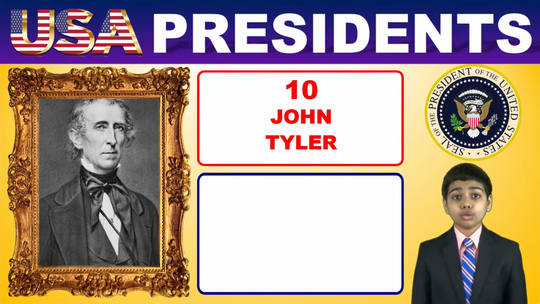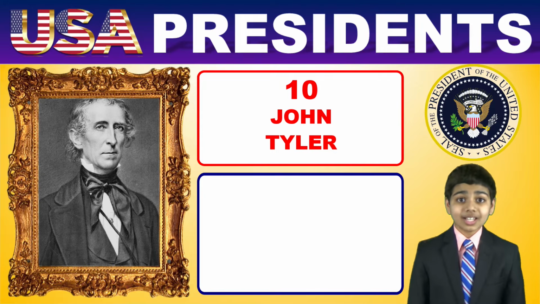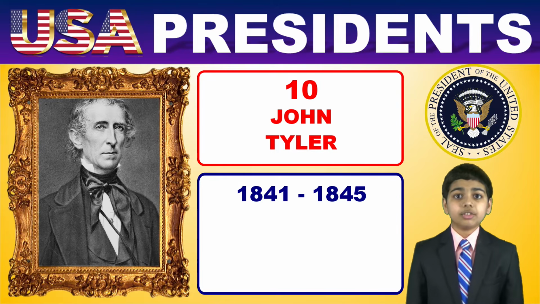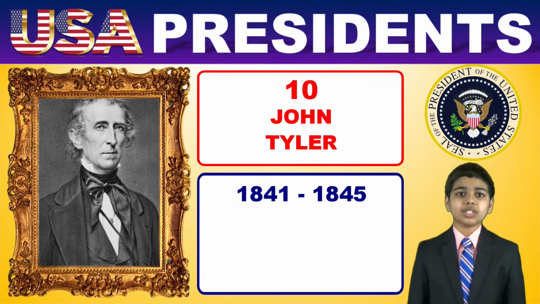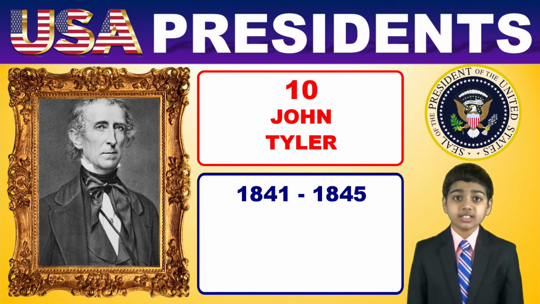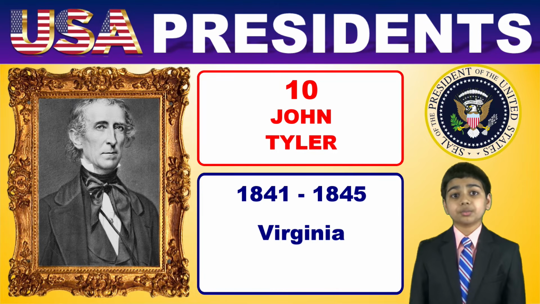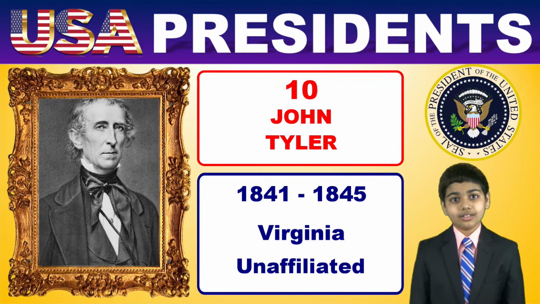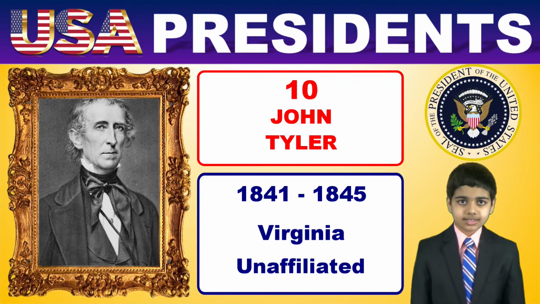and so John Tyler, who was previously the vice president of William Henry Harrison, became the 10th president of the United States, and he served the rest of William Harrison's term from 1841 to 1845. Tyler was from Virginia and was elected as vice president through the Whig Party, but remained unaffiliated during his presidency.